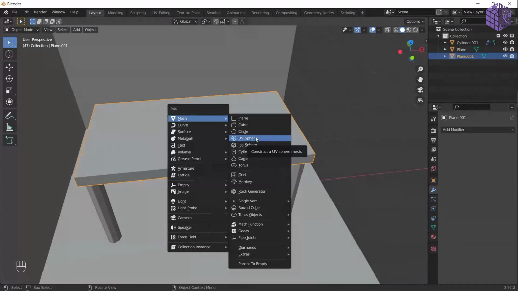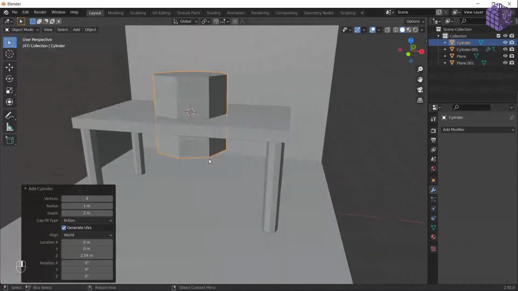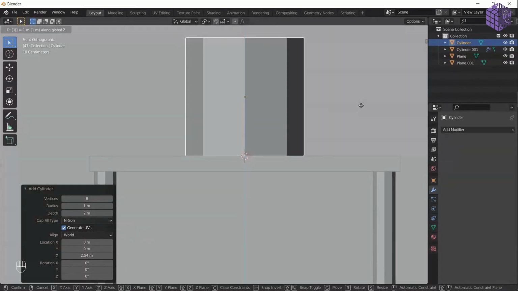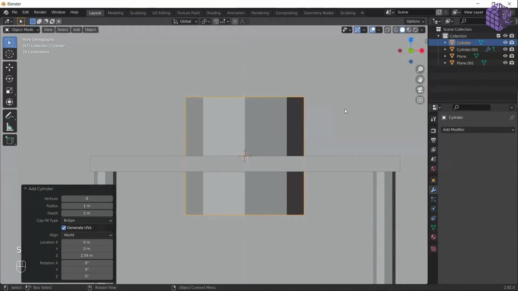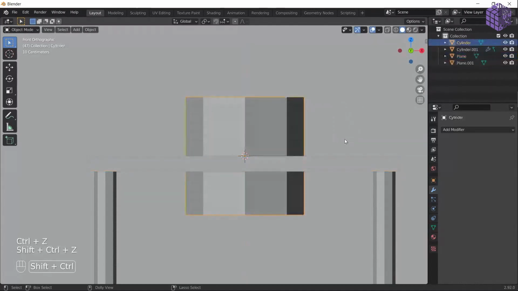It's a very big one. But I know that when you are adding on a surface, it is going to add 1 meter up and 1 meter down. So if I go in the side view, this is a very pro tip. Don't do G, Z, and drag up and down, just G, Z, and 1 meter up. It is going to place it 1 meter on top exactly where you want it. So let's reduce it down. Okay, Control G, Z 1. Oh my, wait a second. G, Z 1. Yeah, enter. Always finish with enter.